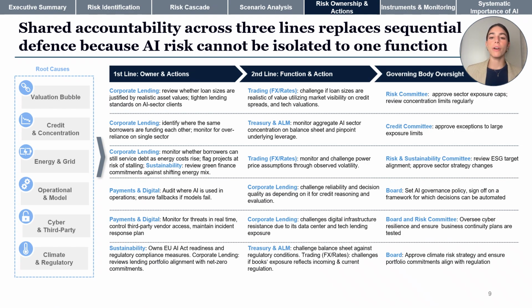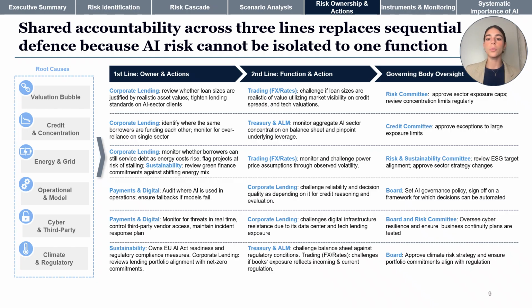By utilizing the revised 3 lines of defense model, we move away from a strictly sequential logic of ownership towards shared accountability. When we look across the risks, corporate lending and payments and digital carry most of the first-line responsibility. And this makes sense because corporate lending is on the front line of our AI sector and data center exposure, while payments and digital own the operational and cyber risk that comes with an increasingly AI-embedded infrastructure.